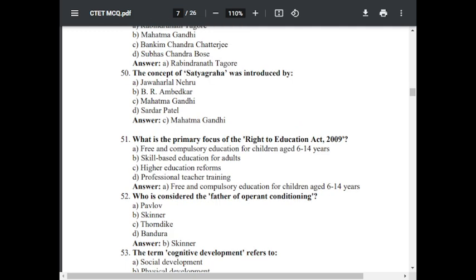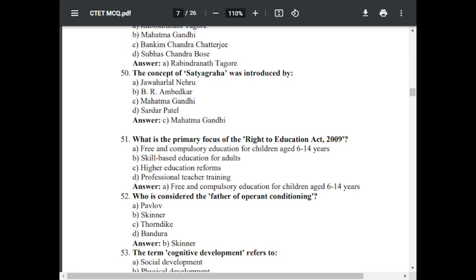Question number 51. What is the primary focus of the Right to Education Act 2009? Option A, free and compulsory education for children aged 6 to 14 years. Option B, skill based education for adults. Option C, higher education reforms. Option D, professional teachers training. The correct answer is A, free and compulsory education for children aged 6 to 14.